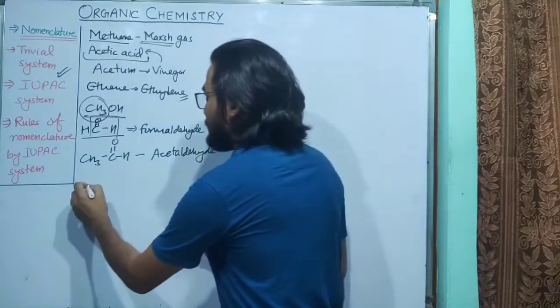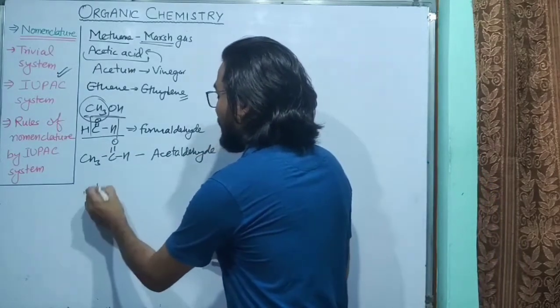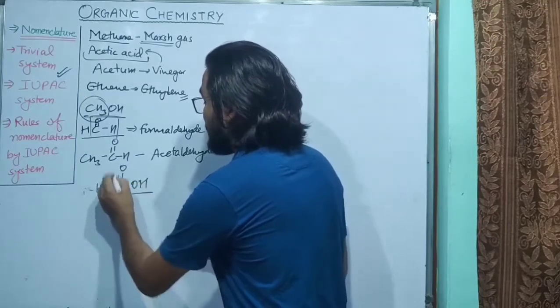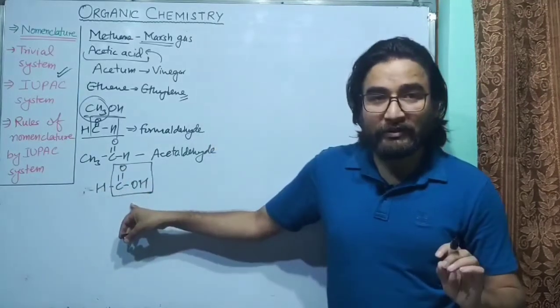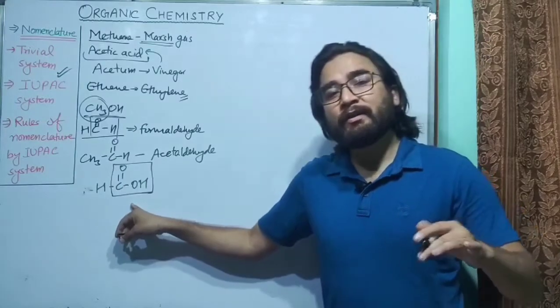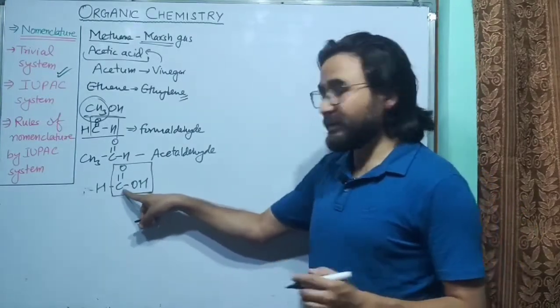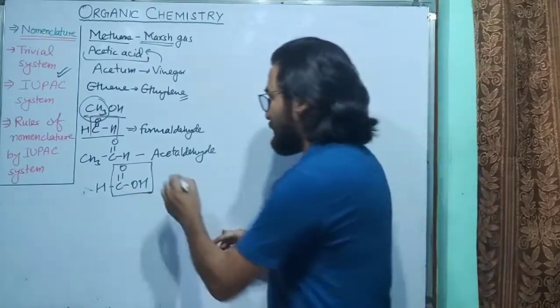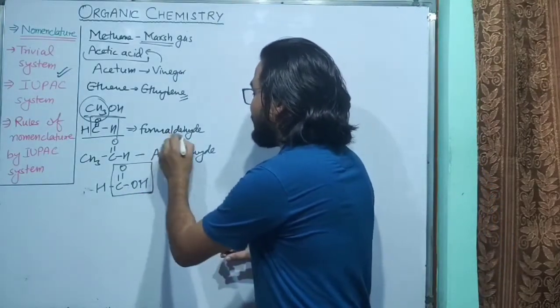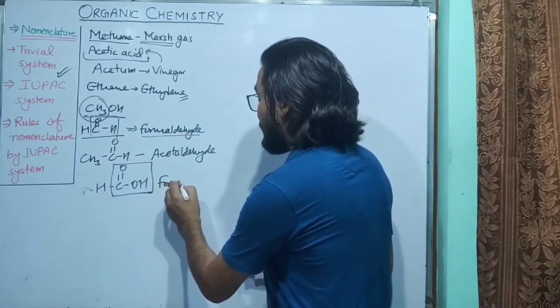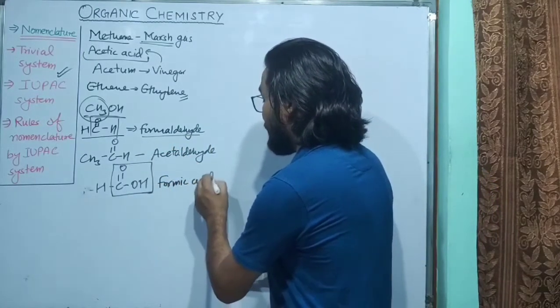If we talk about this group, H–C double bond O, OH, you can see it is a carboxylic acid. We have already discussed functional groups in the previous lecture. So it is a carboxylic acid and there is only one carbon atom in this. It is called formic acid.